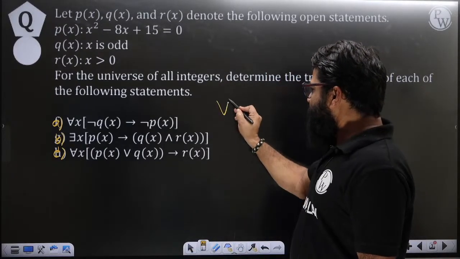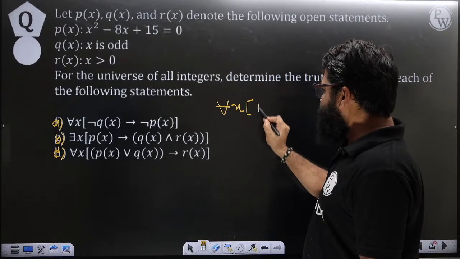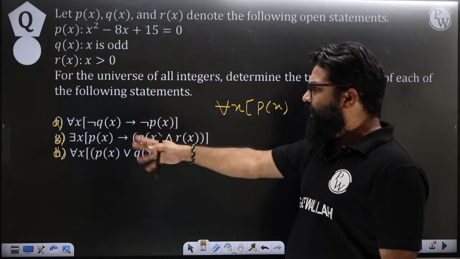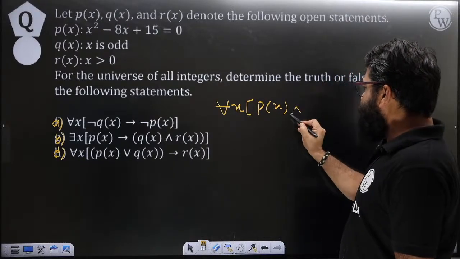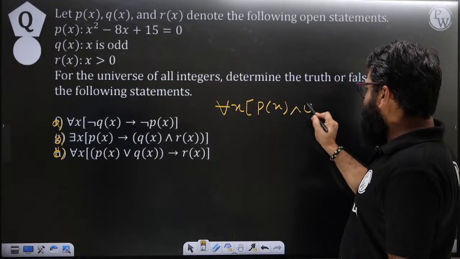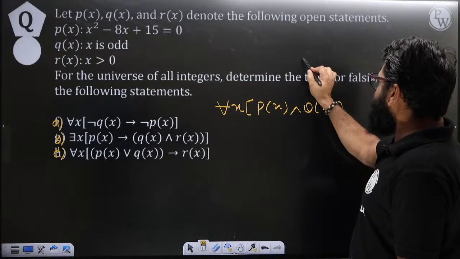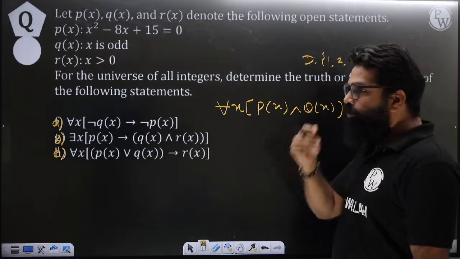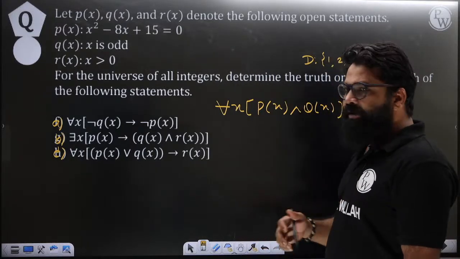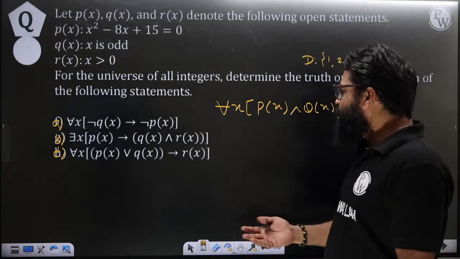See, for example, suppose you have a statement like this. I will try to clear it, and see how you can solve it. Suppose you have a statement like this: for all of x, P of x and Q of x, and let's consider your domain consisting of elements 1, 2 and 3. Now you have to draw the box method, and based on that we will try to understand.